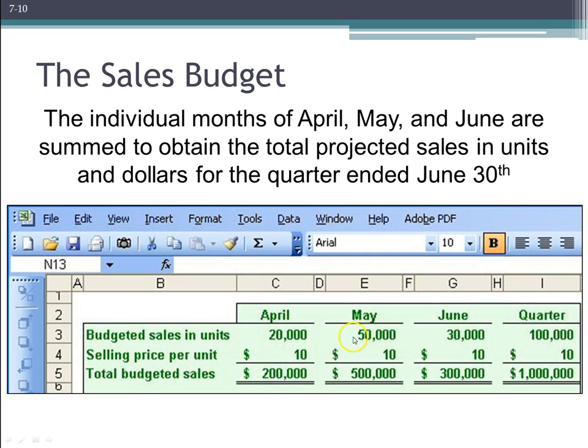Same thing for May. Take the number of units multiplied by the sales price, and that is the total budgeted sales we expect for the month of May. Same thing for June, and we can come up with a total for the quarter, right? Both in number of units we expect to sell, 100,000, and $1 million in total sales that we're expecting for the quarter. But real important to remember these, and this is handout number 1 for the class today, just so that you can refer back to the sales budget, because we are going to need this information. This information is going to drive the next 2 budgets we're going to be looking at.